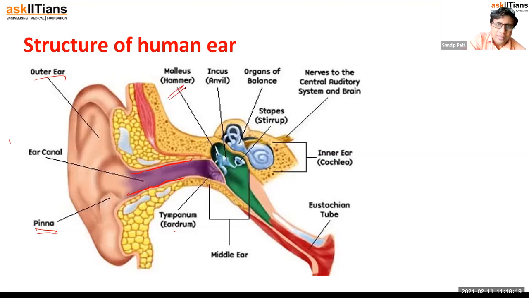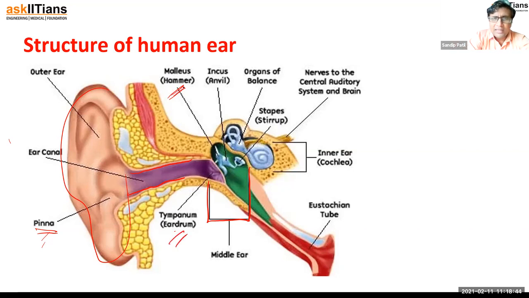Then there is another part which is called the malleus. So first of all, this is the outer ear. This part is called the outer ear, obviously. Then this drum, and this whole thing, is called the middle ear. So let's see what is in the middle ear. In the outer ear, we can say there is the pinna and the ear canal. And what is in the middle ear? Eardrum is there. Then we have the malleus.